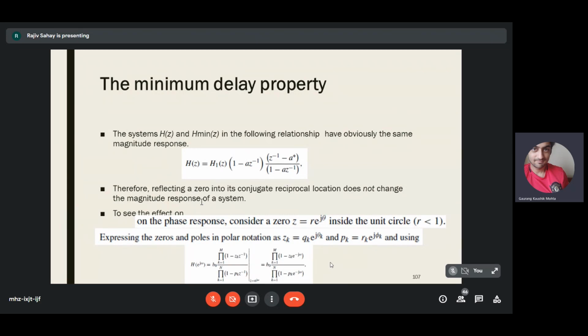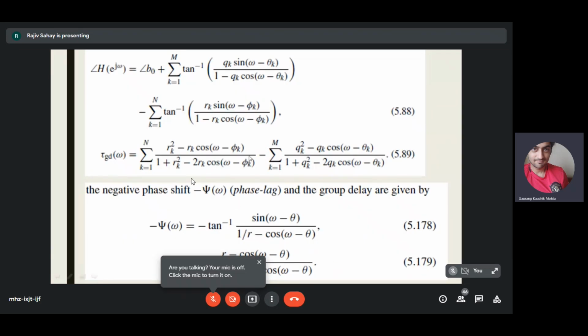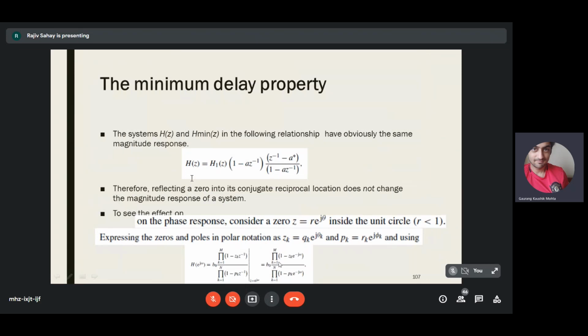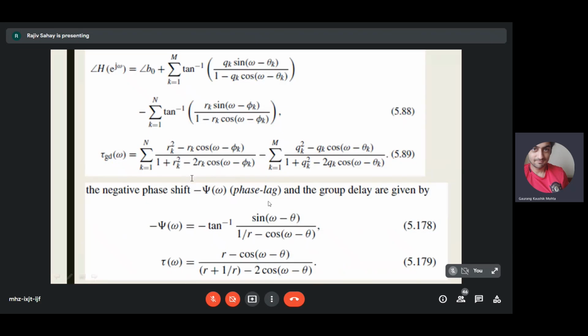So let us explore how this minimum phase system will have the minimum delay property. So if you see the angle of H(e^j omega), the phase lag, from the previous formula, this is the formula, right? From here I can calculate the angle. I have written H(z) in terms of e to the power j omega. Now I can calculate the angle and the group delay. So we are supposed to analyze the phase lag and the group delay and prove that the minimum phase system will have minimum phase lag and minimum group delay.